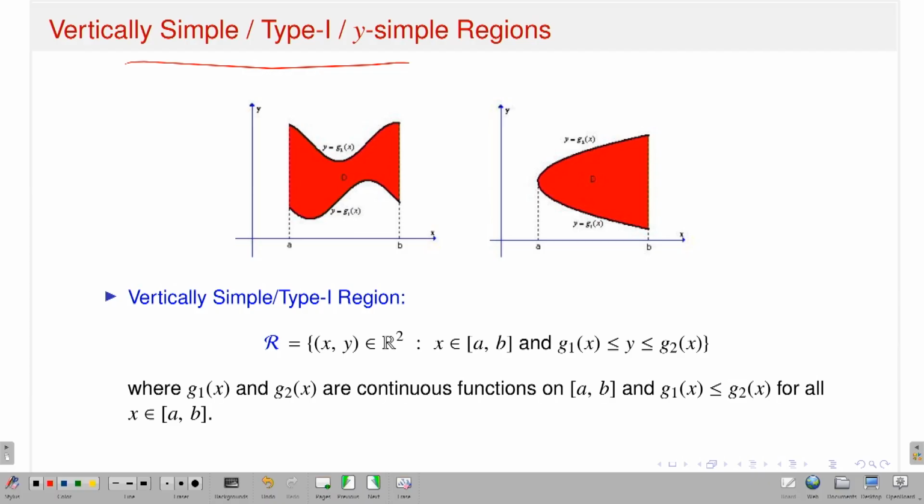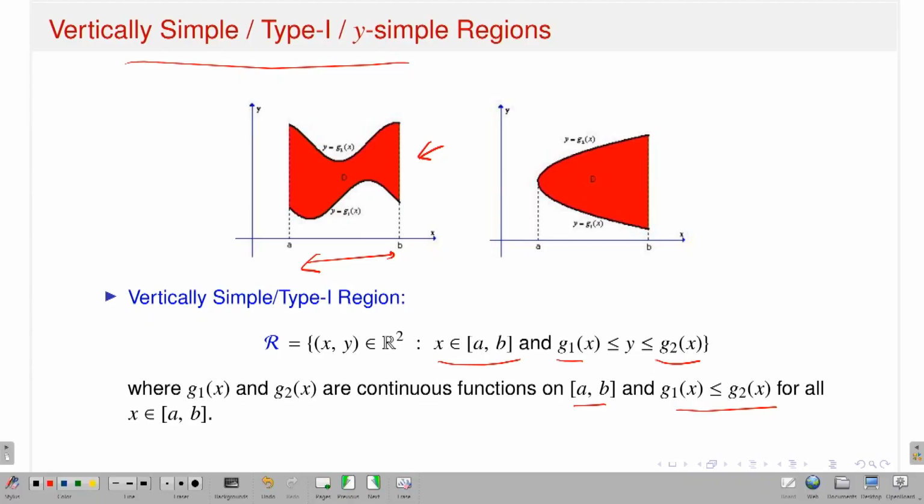So vertically simple, as I said, is a special type of domain, certainly not rectangular. It is a domain in R2 where x is running in the closed interval a to b, that is fixed, but y is running from one curve to another curve. So y is running between g1(x) and g2(x), where g1, g2 are two continuous functions on the closed interval [a, b] satisfying g1(x) less than or equal to g2(x). If these things happen, then I will say that this is a vertically simple or type 1 region or y simple region.